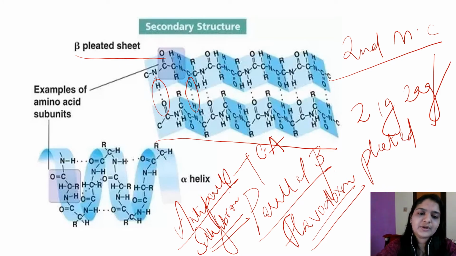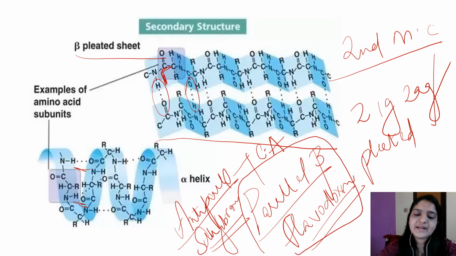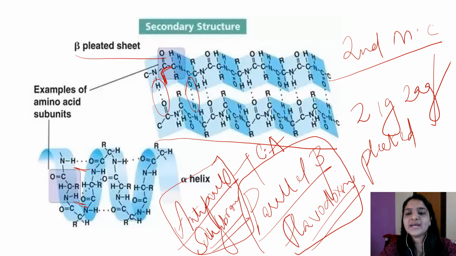So it is perpendicular to the peptide bond in beta sheet, whereas in alpha helix you can see the hydrogen bond is parallel to the peptide bond. The beta sheets can be parallel, anti-parallel or both. Parallel beta sheet is seen in flavodoxin, anti-parallel beta sheet is seen in silk fibroin, and both parallel and anti-parallel is seen in carbonic anhydrase.